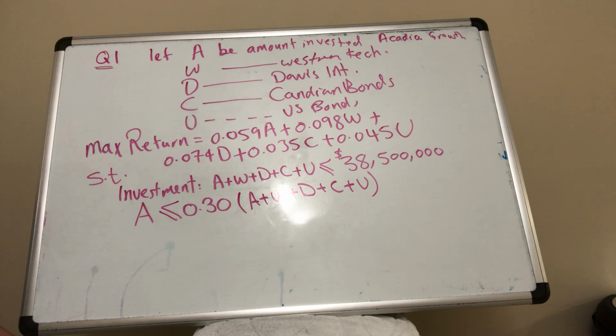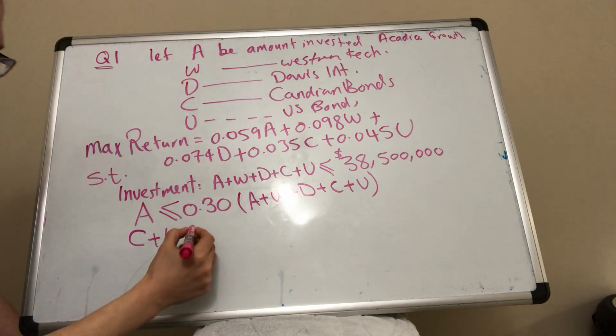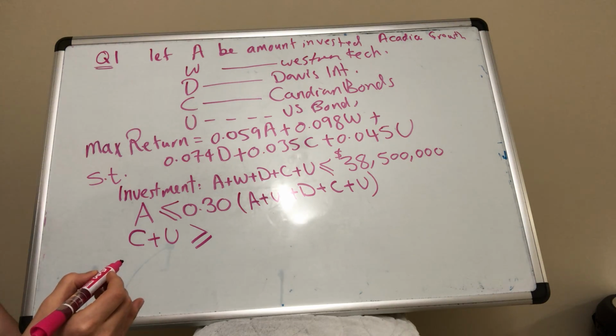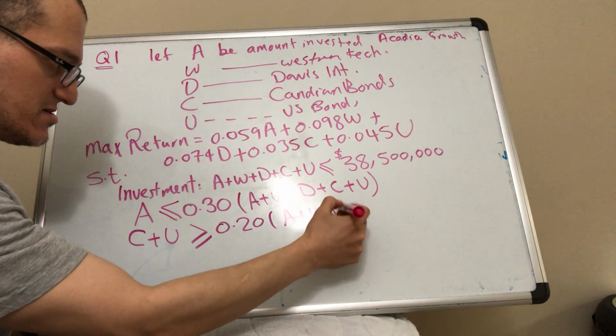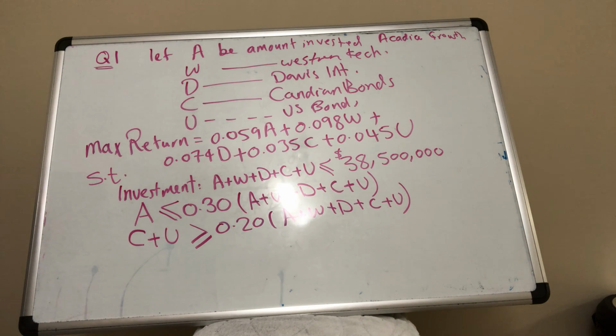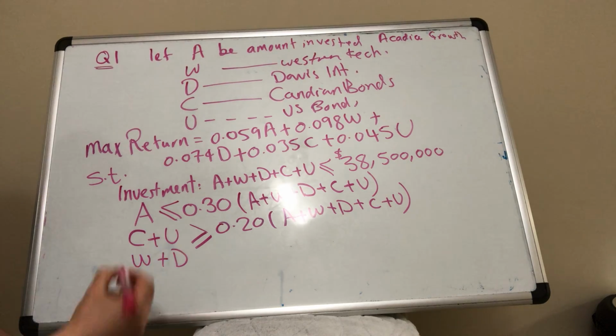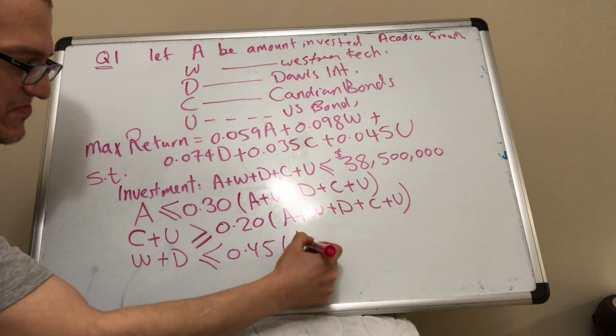Second one, at least 20% in bonds. Bonds, that's Canadian and US. So for the Canadian and US, C and U, what's invested in them must be at least 20% of the entire fund. No more than 45% should be invested in Western and Davis, W and D. So W and D, what's invested in them, no more than 45% of the total investment.